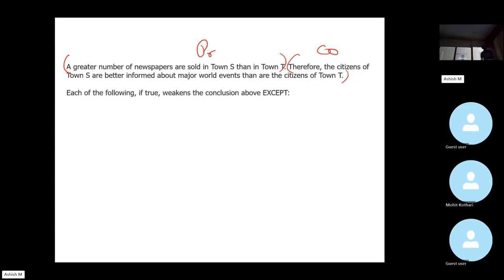Once you have identified the conclusion, in except questions, for each option, keep marking that option as S if it strengthens the conclusion, W if it weakens the conclusion, and O if it is outside the scope. All right. Now, weakens the conclusion except would mean what? S and O would qualify.